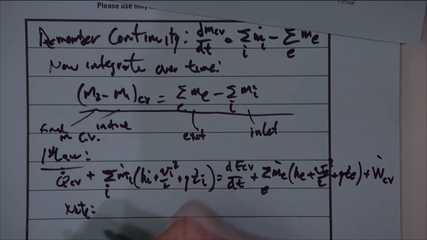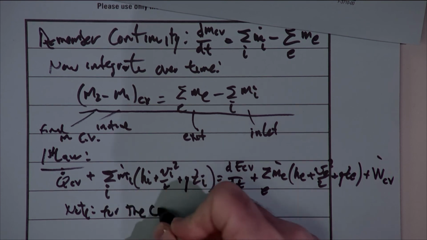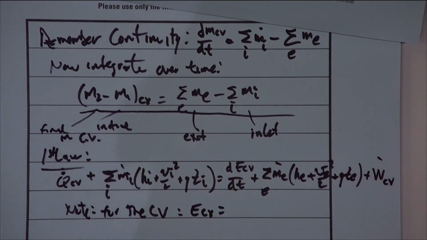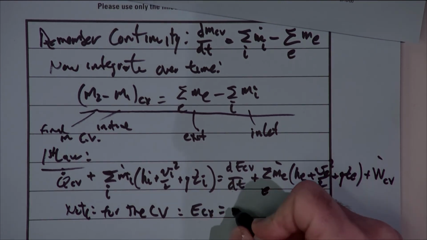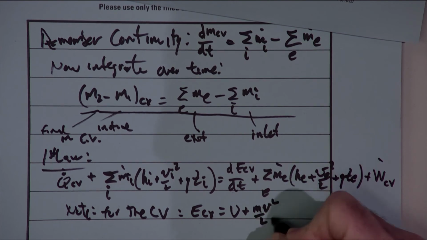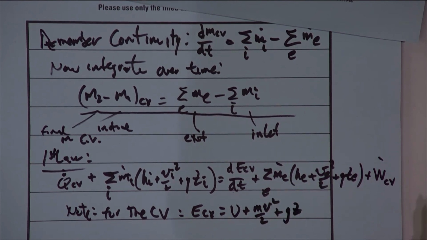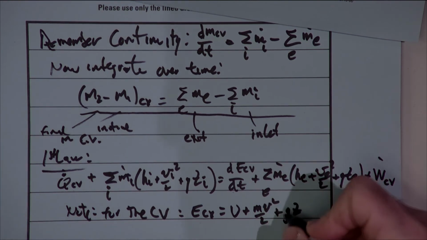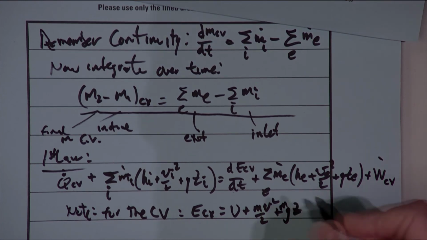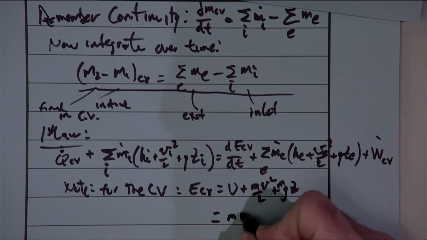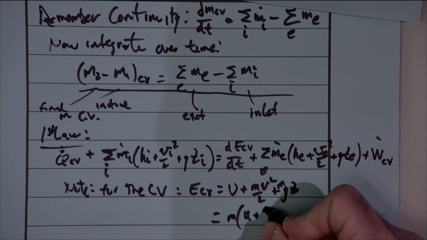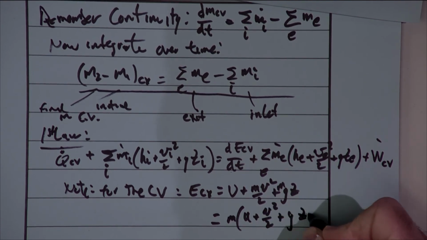So now what I'd like to do is just make a note. If we're looking at the control volume, the energy associated with the control volume is, well, we've seen the definition of energy. Energy is going to be the internal energy plus the kinetic energy, m V squared over 2, plus the potential energy, m g z. So this can be rewritten as the mass times the specific internal energy, plus V squared over 2 plus g z.